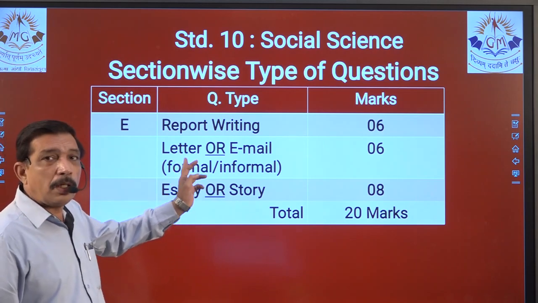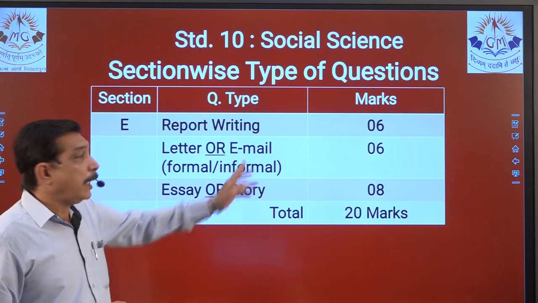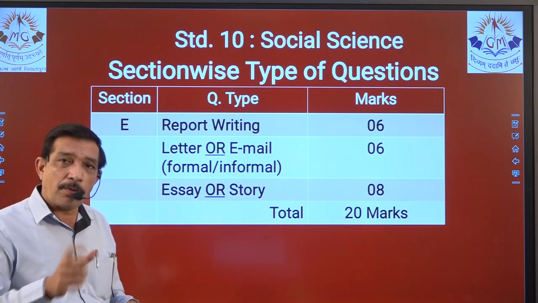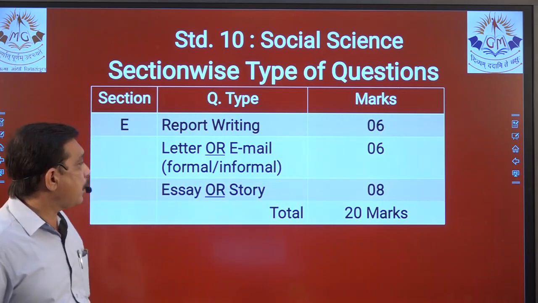Formal, informal, both of those things, we know the format and what has to be done in that. Email, formal email and informal email, we have learned both the things. So 6 marks is quite easy over here.